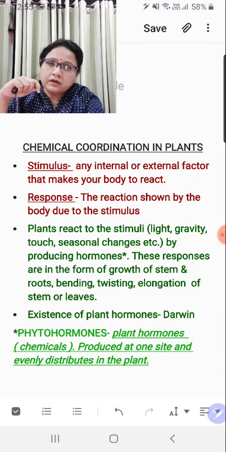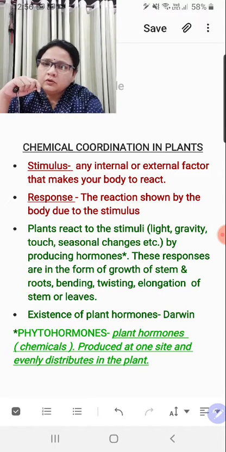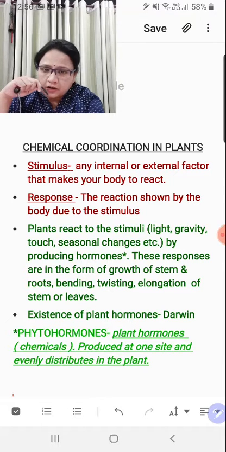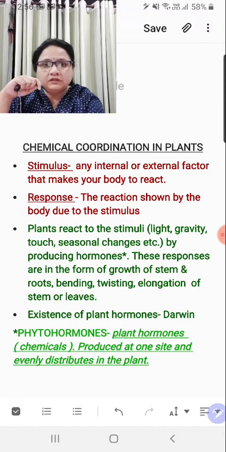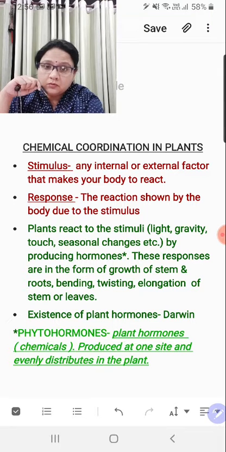It can be external, the way I talked about temperature, light, and all, and it can be internal too. Internal means the hormones which are present inside the body can make your body take some action, right? So as of now we will not be talking about animals because this is with reference to plants, but stimulus works the same. It is any external or internal factor which either compels an animal or compels a plant to react. The plants do react to hormones, right? So this hormone would be acting as a stimulus, right?